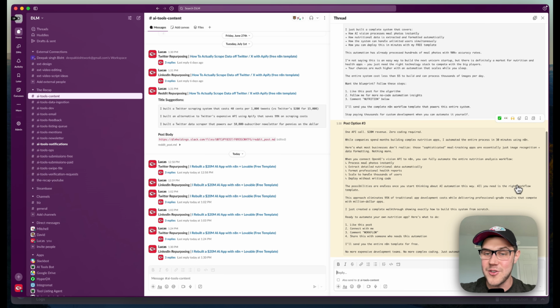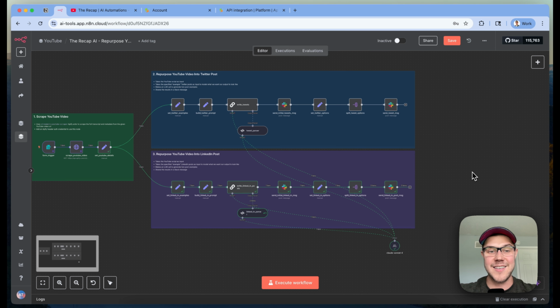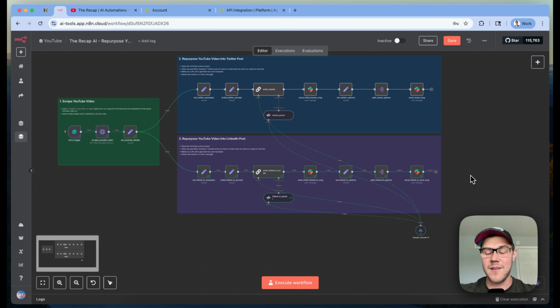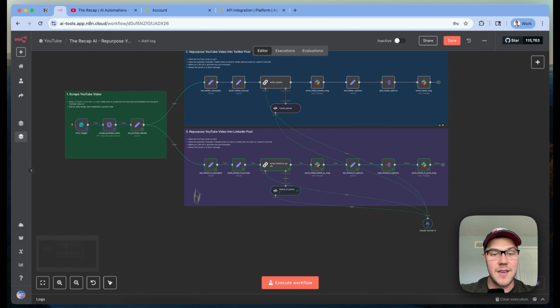And that's all there is to it for this automation. The challenge I want to leave you guys with on how you can extend this is really going to be what I mentioned briefly earlier, where you think through what other social media platforms you want to share this to. Maybe it's a newsletter section you also want to build out. That could be something you slot in here as another path, write out that text content by building a really good prompt, and then finally share that in Slack, or take it a step further with automating how you're posting that or sending that off to some other external system.